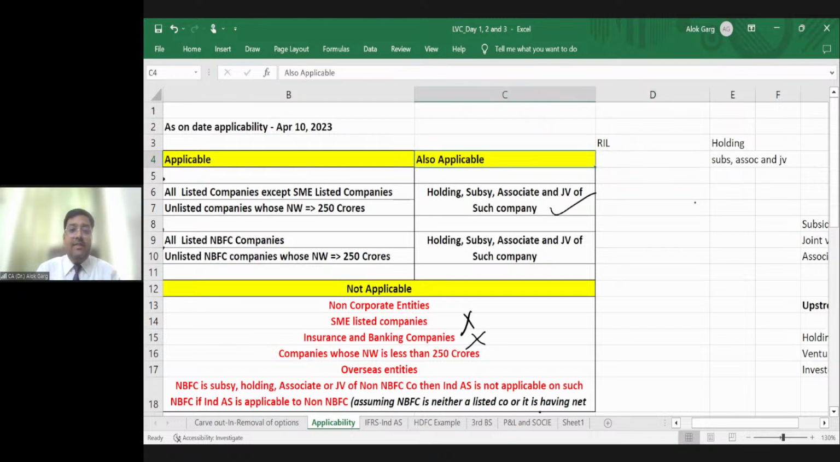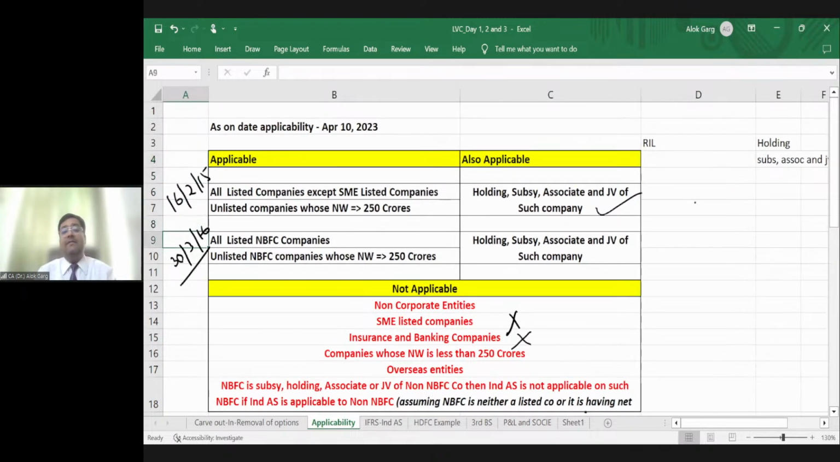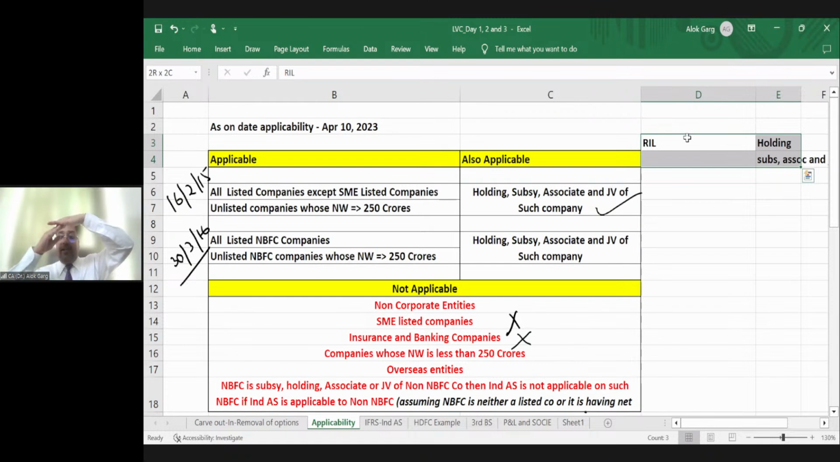Same way, Ind AS is going by the 30th March 2016 notification. Ind AS is applicable to all listed NBFC companies and unlisted NBFC companies whose net worth is greater than or equal to 250 crores. If Ind AS is applicable on one company, it will be applicable to its holding company, its subsidiary, joint venture, and associates. Is that clear to all of you? What is holding? Subsidiary, associate, and JV is downstream. Holding is upstream. It's more like a father and the son or nephew, right? Is that clear?